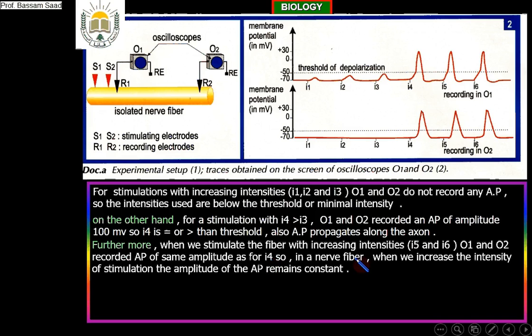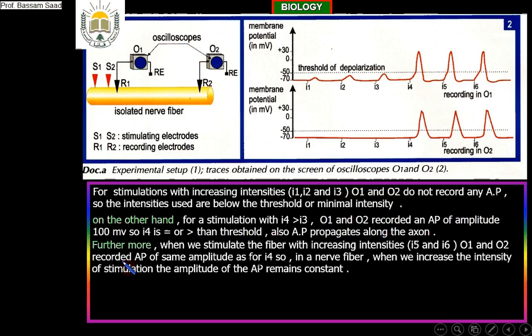Do not forget, the experiment proves that when you increase the intensity of stimulation above the threshold, the amplitude of the action potential remains the same, it is not increasing. For this, we said that in our fiber, when we increase the intensity of stimulation, the amplitude of the action potential remains constant. It does not increase, it remains constant. This is an interpretation of the experiment.